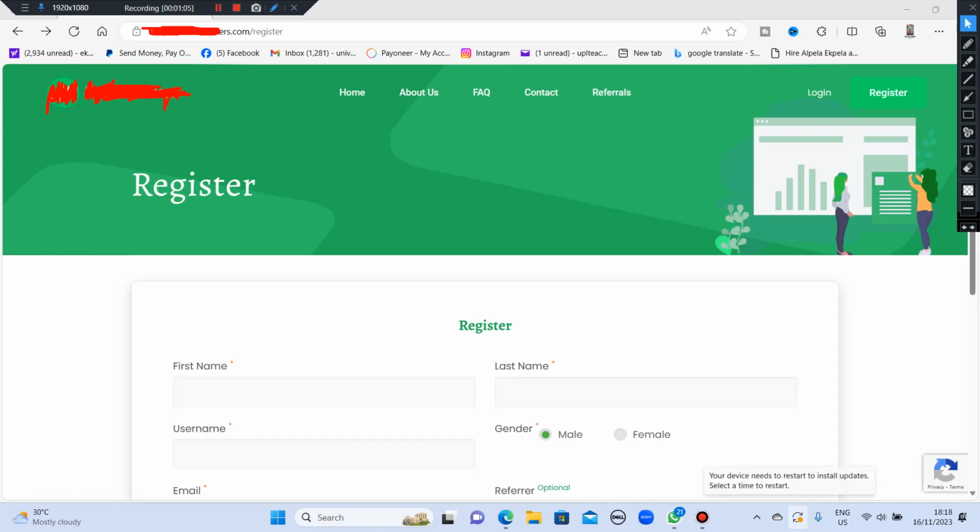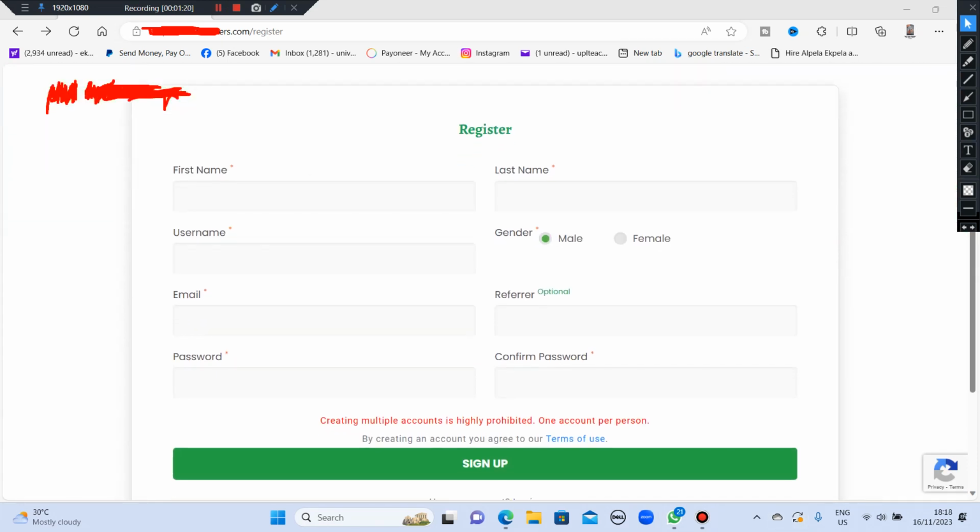So the first thing, when you click on create an account, it is going to open up this way for you. Now, you have to put in your first name, your last name, your username, your gender, your email, and the referral code. The referral code that you're going to get from me, you're going to put in here.